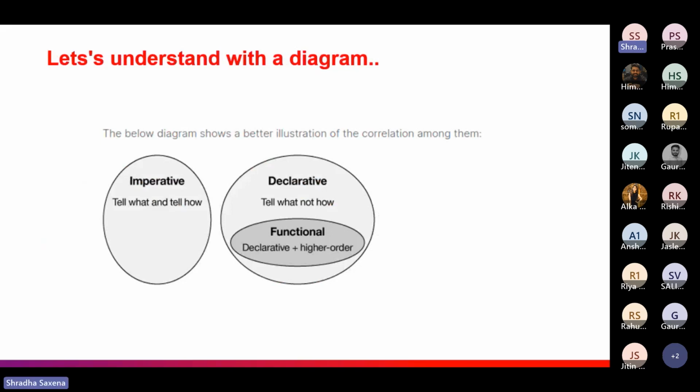Don't need to give the whole instructions. And then functional programming is basically under the declarative only, declarative plus higher order functions. In our upcoming slides, we are going to discuss higher order functions in a much deeper way. But till now, you can understand that a functional language is a declarative style with higher order functions.